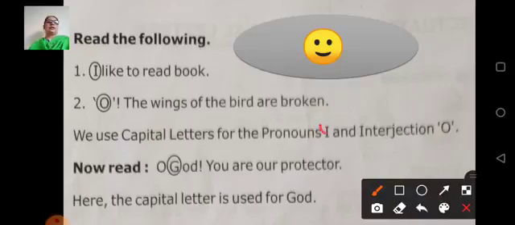So here this I also should be in single inverted comma. Pronoun I and interjection O we use in capital letter. Now read: O God, you are our protector. Here the capital letter is used for God. So remember, wherever we write God, the first letter G will be in capital letter.